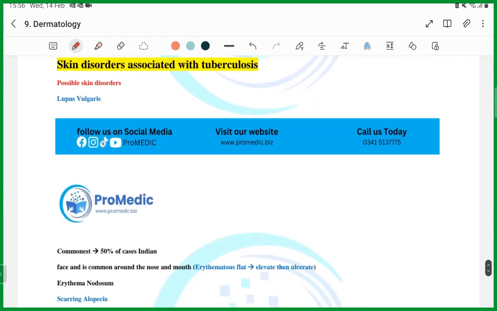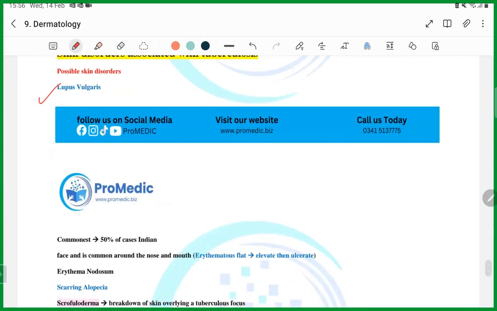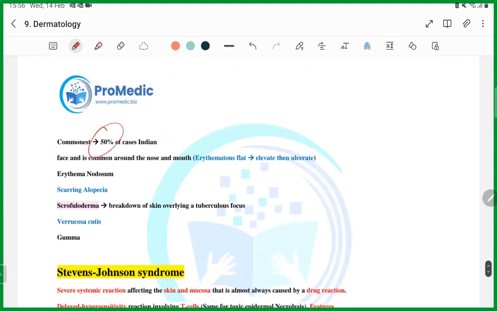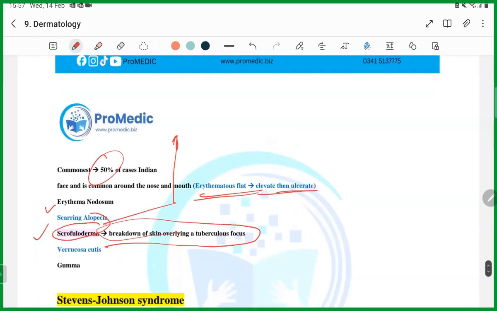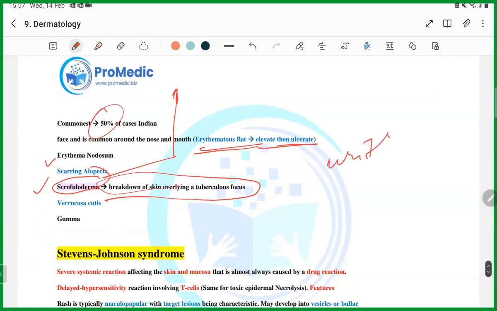Next, skin conditions associated with tuberculosis: lupus vulgaris, which is the most common. The face is commonly involved, around the nose and mouth. Erythematous flat lesions, and erythema nodosum can be there, and this is important. Scrofuloderma is breakdown of the skin over a tuberculous focus, guys. This is the feature of lupus vulgaris. They may ask you which of the following is the feature of lupus vulgaris. Scrofuloderma is the feature. Okay, you just have to read through it.